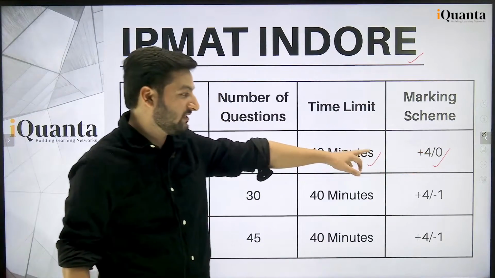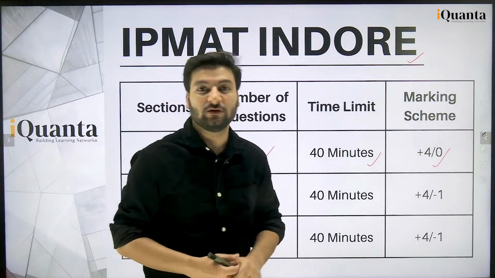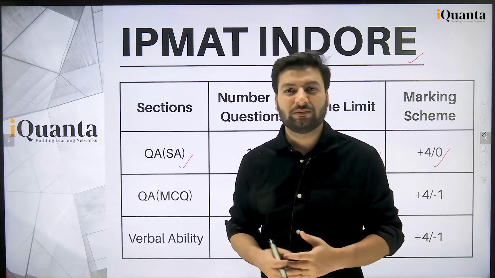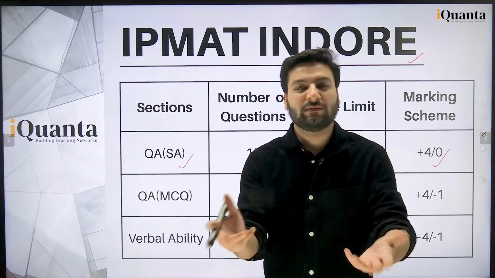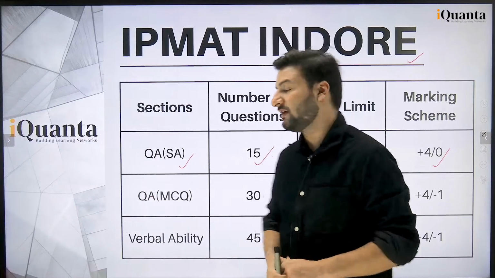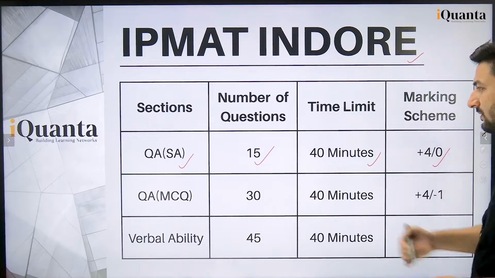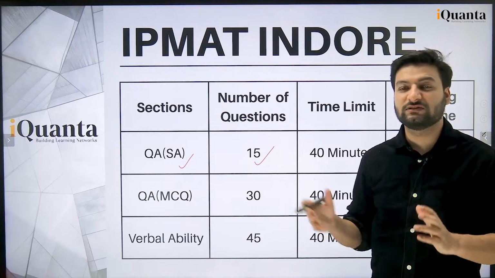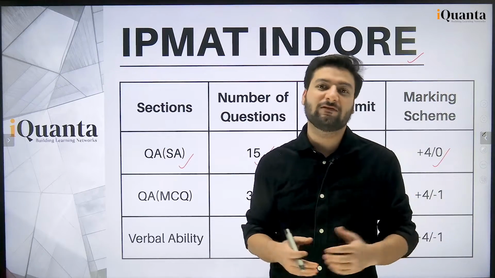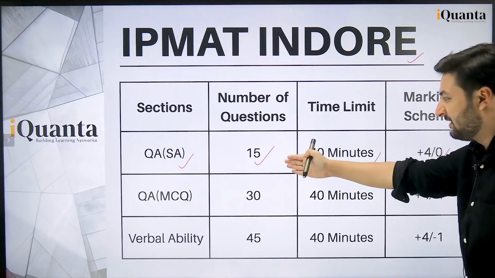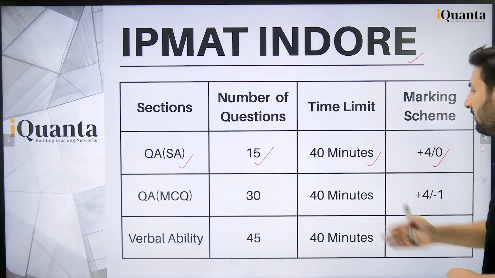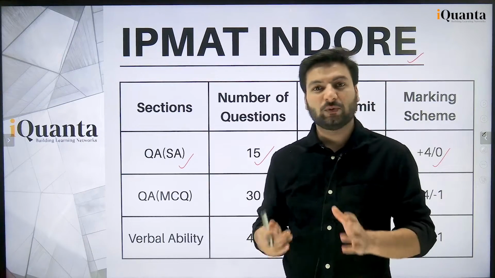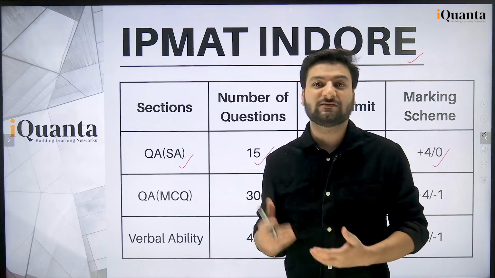So this is a section where you can attempt all the questions if you want. That is not going to create any bad impression. You don't have to give any explanation later about why you attempted all the questions. Usually the cut-off of this section does not go very high. It stays somewhere around 16 to 20 marks. Last year it was 12 for general. This section is of 60 marks, and if you touch somewhere around 20-24, that is a very safe score for this section.